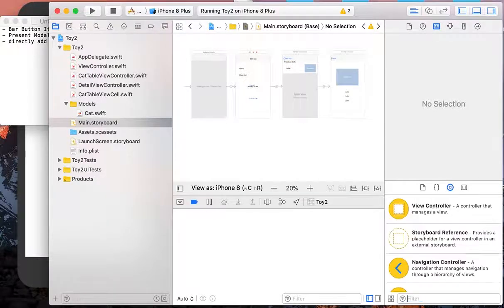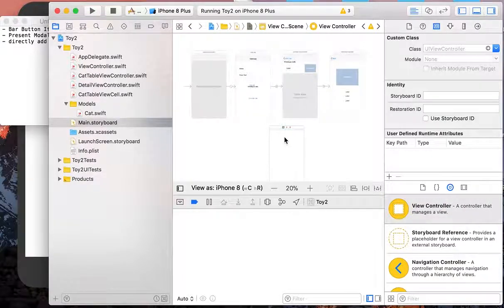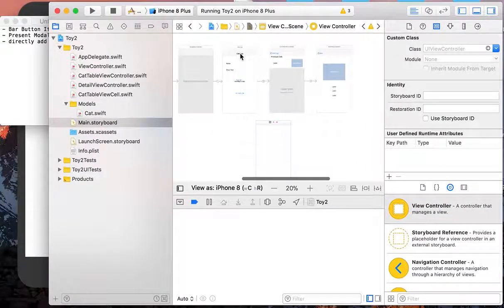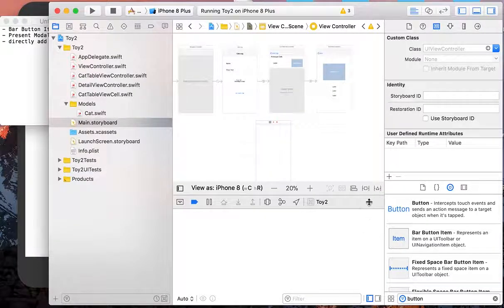So okay, first thing, let's add a new view controller here. It will serve as our add cat view controller. So in order to come from this main screen to this view controller, we actually have a button here to serve as the center of our segue.